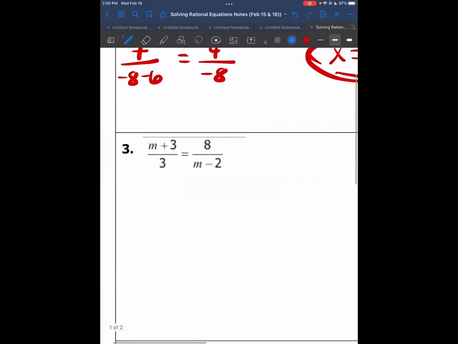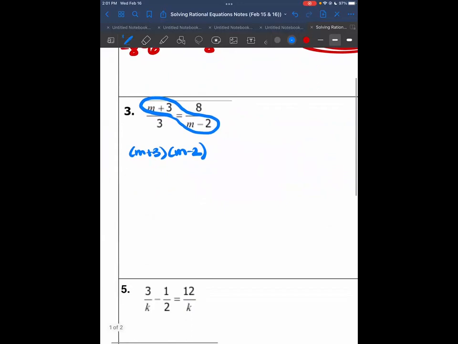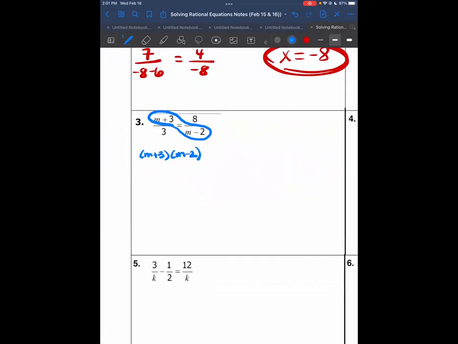Let me zoom this in. Number 3. We start off with those two. If you do m plus 3 times m minus 2, make sure that you don't just put m squared minus 6. This is box method, or FOIL, and I'm going to use box method. So you have m plus 3 on the top and m minus 2 on the side. Here we have m squared, 3m, negative 2m, and then 3 times negative 2 is negative 6. You should always be able to combine these two.